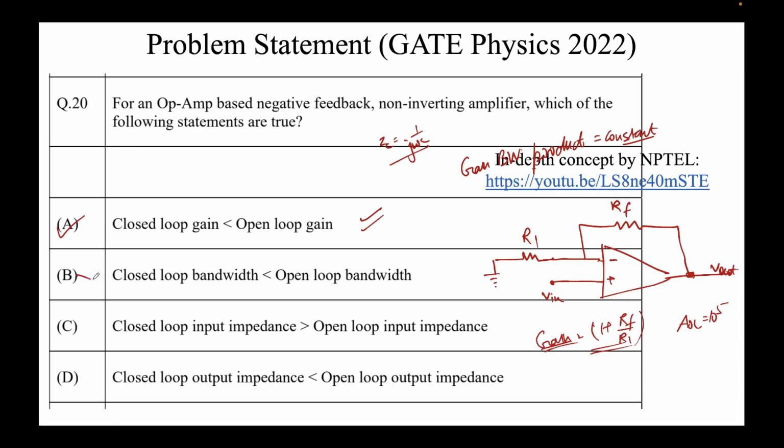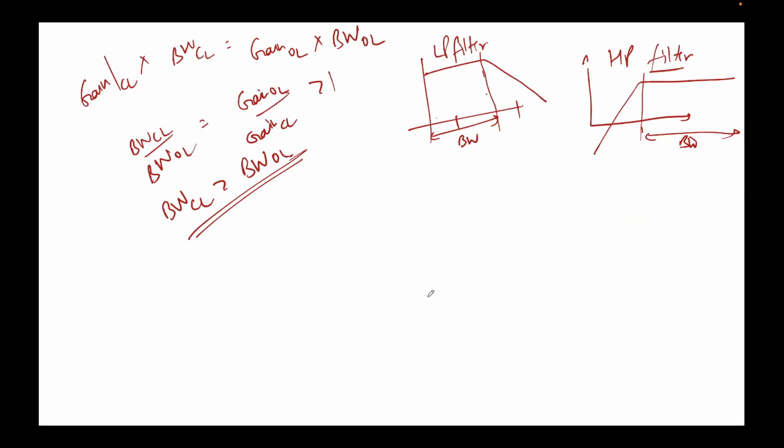So this option is incorrect, right? Next, closed loop input impedance and open loop input impedance. Okay, so how do we find the input impedance?